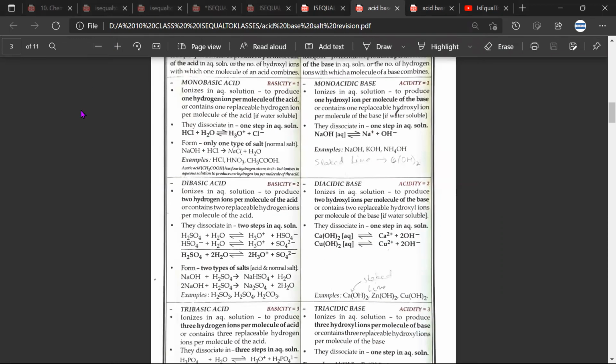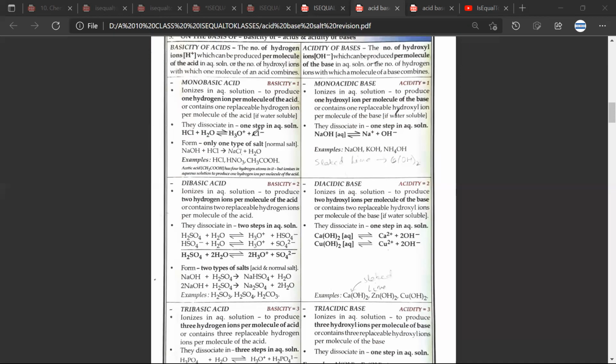They have given examples of monobasic acids. Monobasic acids would be HCl, HNO3, CH3COOH. Dibasic acids have a basicity of 2. They will be able to spare 2 H positive. So H2SO3, H2SO4, H2CO3.